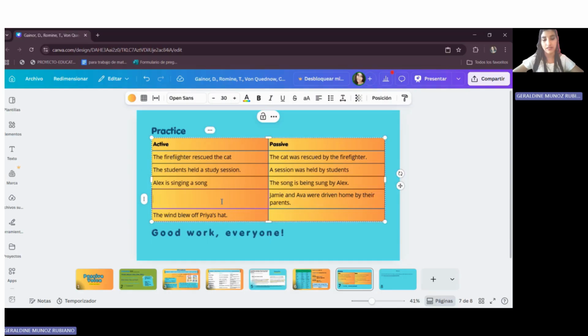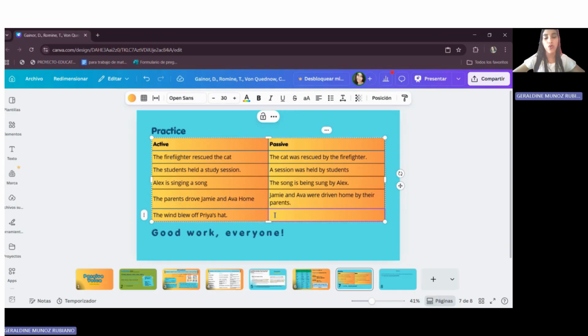Here is active voice. How would it be? The parents drove Jamie and Ava home. Because it's in past tense. Drove, the verb in past. And here the verb to be in past and the verb in past participle.